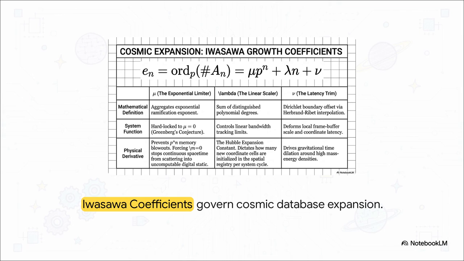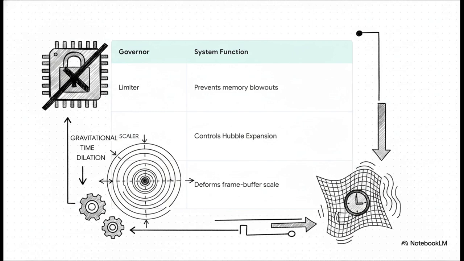Up next, we have the cosmic expansion equation, which governs exactly how the system handles memory and spatial coordinates. See there? E subscript n equals mu times p to the power of n plus lambda times n plus nu. Those three specific coefficients, mu, lambda, and nu, are the absolute governors of our cosmic database expansion, working together in total harmony. So the really crucial takeaway here is how these three variables function in the system.